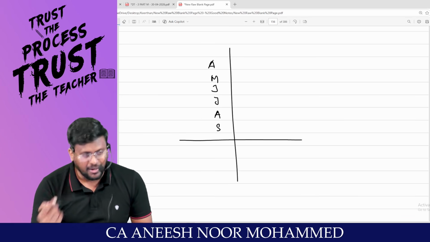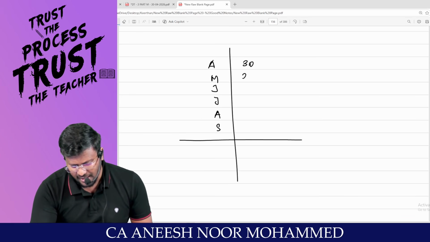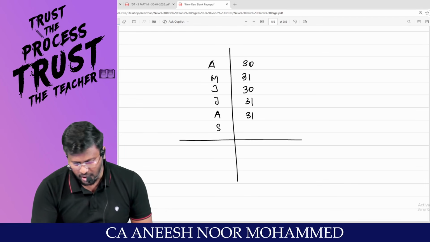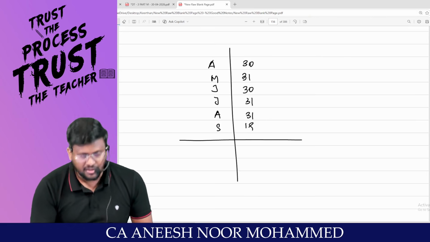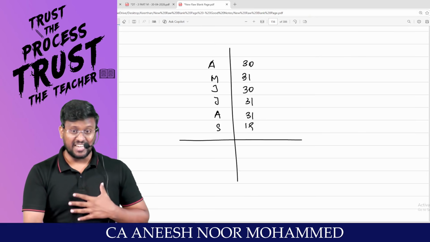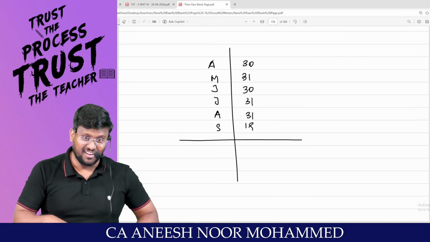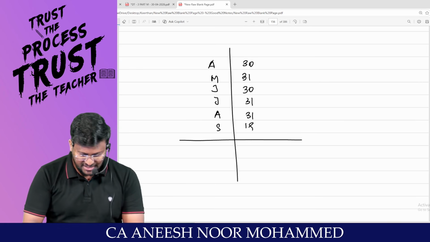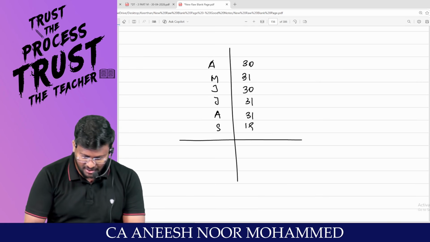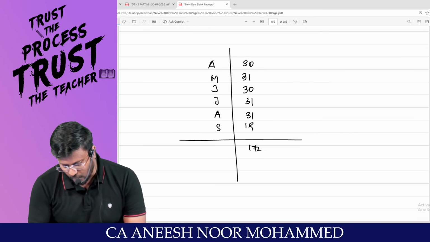April, 30 days. May, 31 days. June, 30 days. July, 31. August, 31. September, when she left, even 19 will be included in India, because on 19 her feet were in India. Then only she has left. So 30 plus 31 plus 30 plus 31 plus 31 plus 19 comes to 172 days in slot number 1.